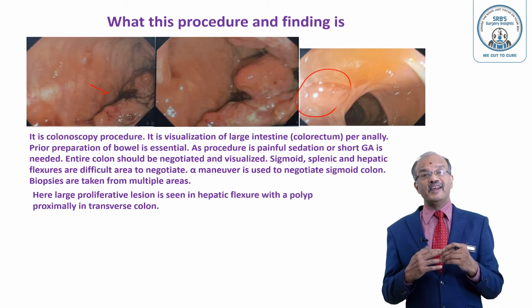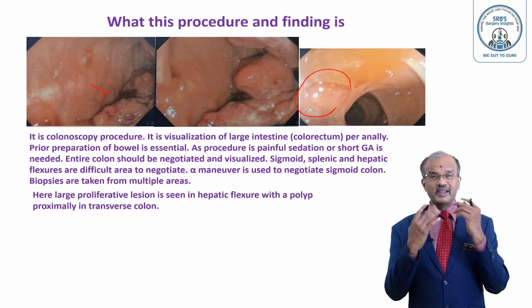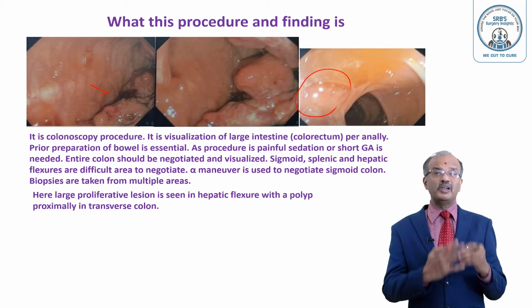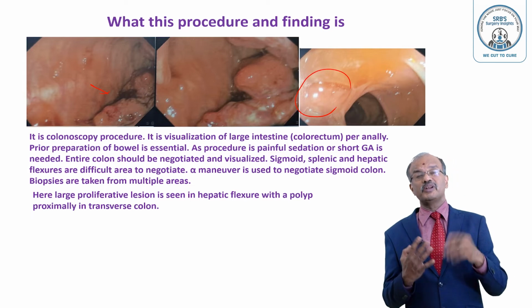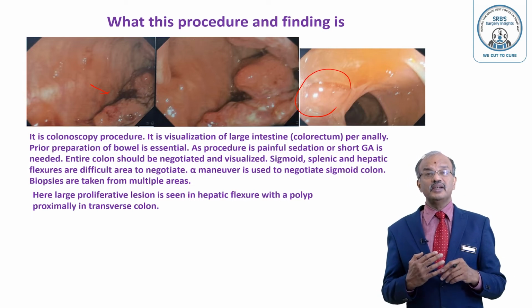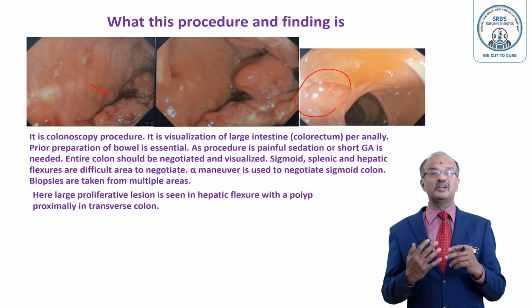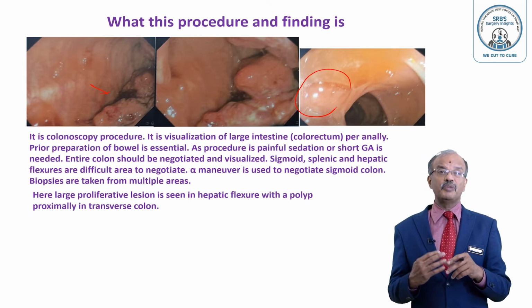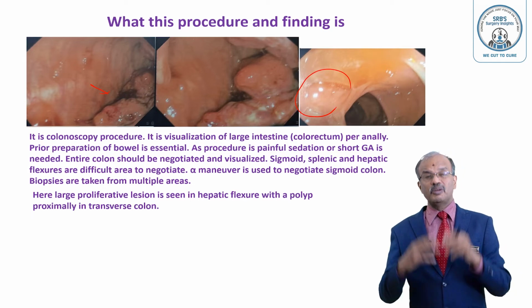Additionally, either sedation or short GA is important because unlike gastroscopy, where only local spray is used, that is acceptable here. It is very difficult, and the patient has severe pain. Negotiating the entire 1.5 meter length of colon is not easy without sedation, either propofol or short GA. So anesthesia should be there while doing the colonoscopy. In the lateral position, do a per rectal examination initially, then negotiate the colonoscope with the monitor.